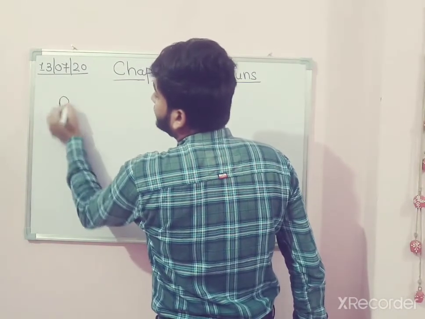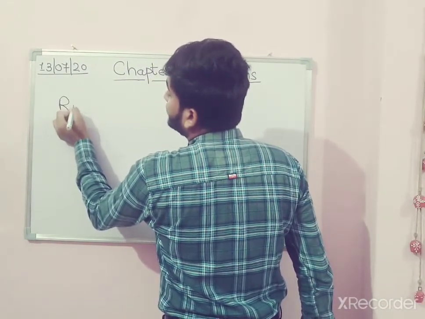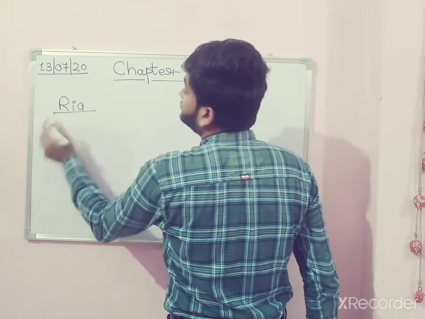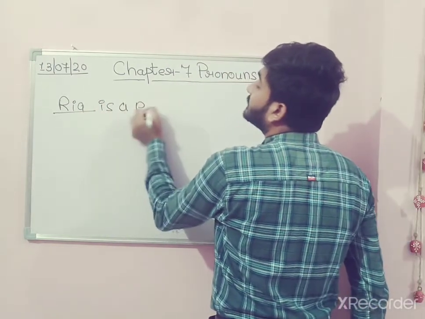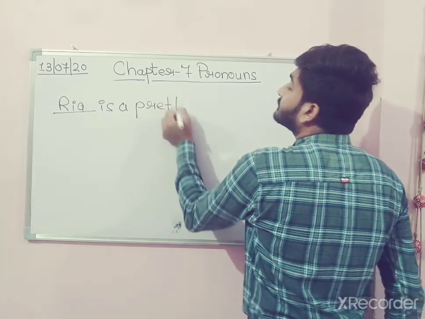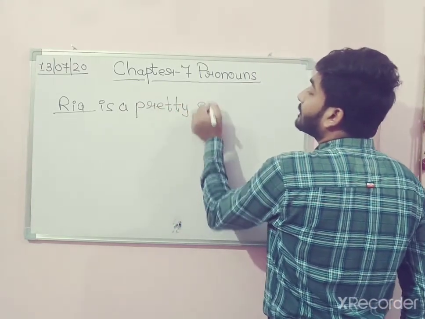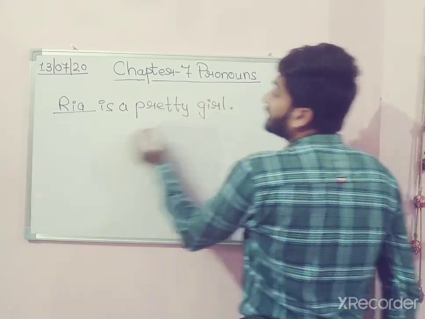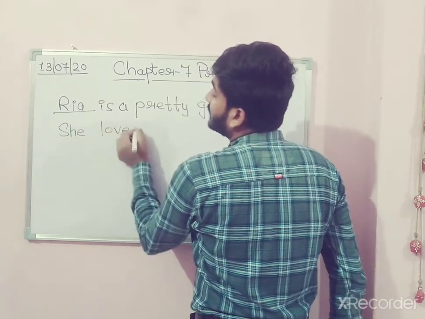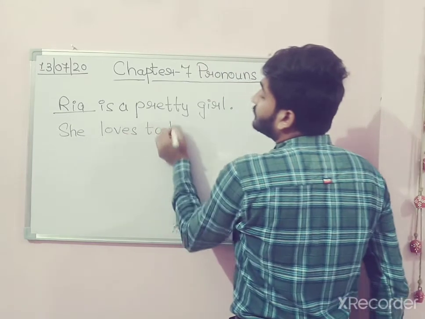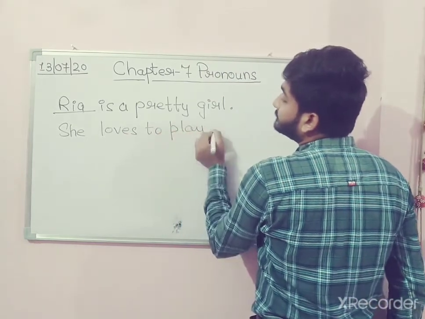There was a girl whose name is Ria. Ria is a pretty girl. She loves to play.